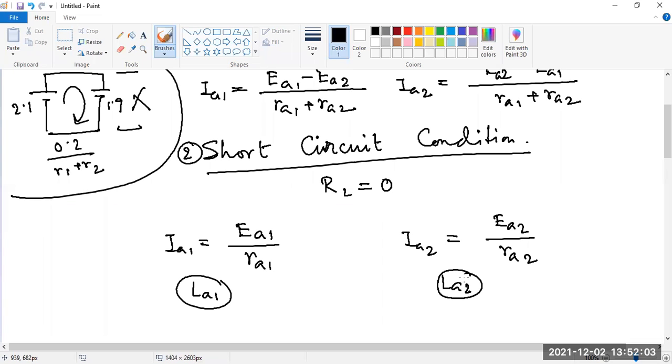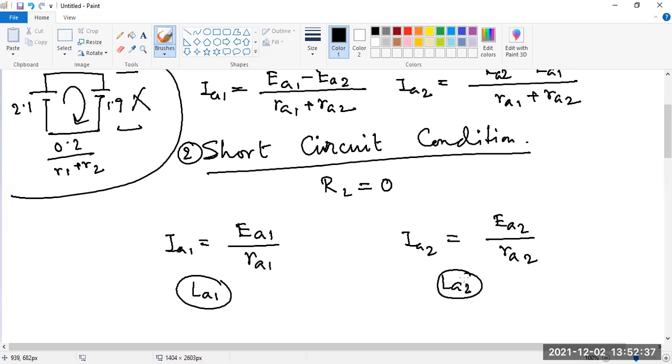So 3 things are involved: the current, the flux, and the velocity or speed of the machine. Am I right? So if we think only about the electrical parameters, resistance, inductance, etc., then you cannot get the transient response exactly.